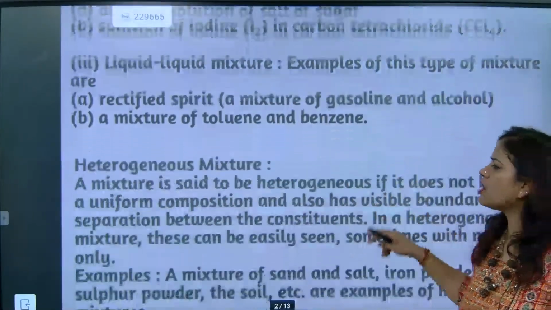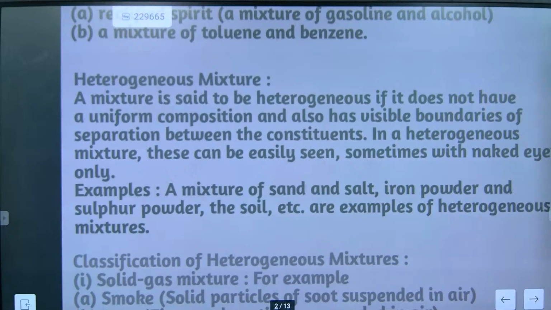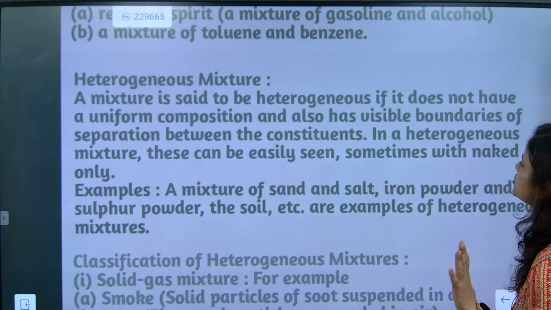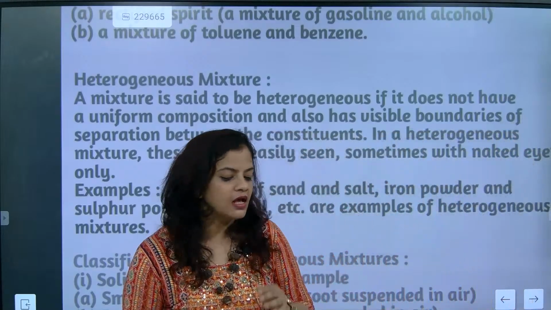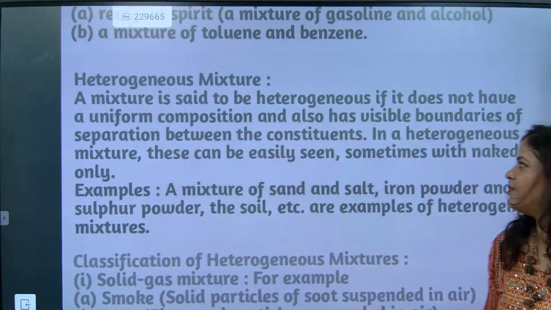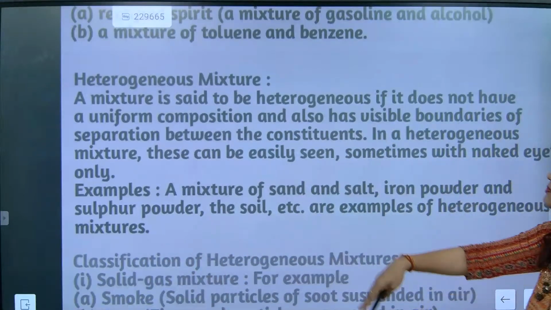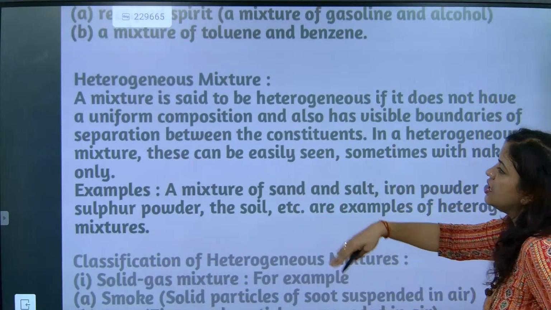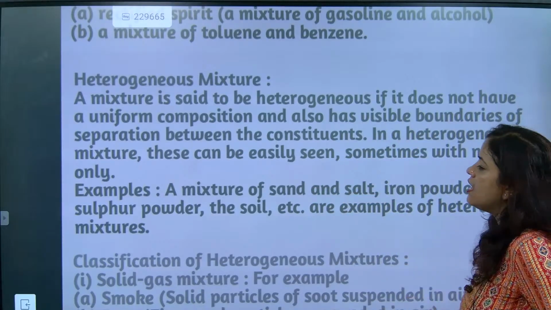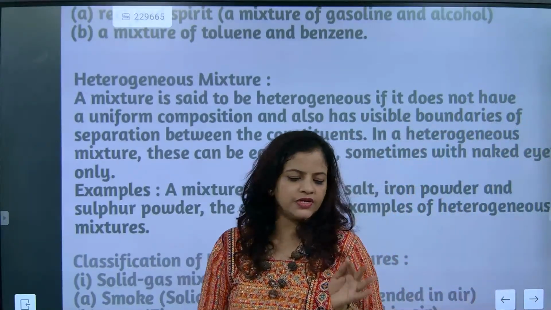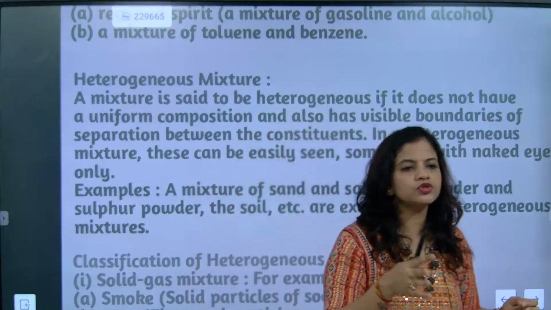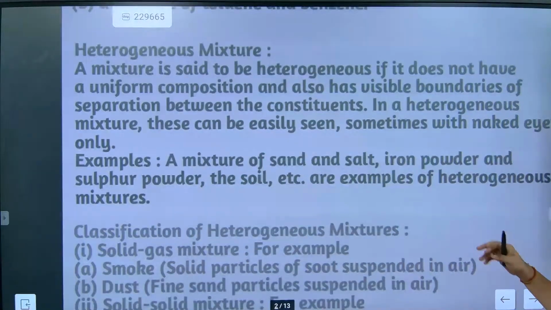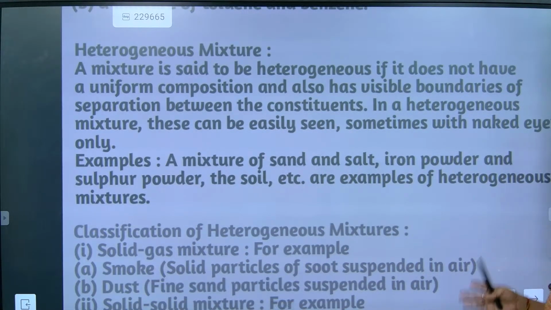Now we are going to talk about heterogeneous mixtures. A heterogeneous mixture does not have uniform composition, and you can see the components because there will be visible boundaries of separation between the constituents. Sometimes we can differentiate them just by looking. That is one of the most important points. A mixture of sand and salt, iron powder and sulfur powder, and soil are examples of heterogeneous mixtures.